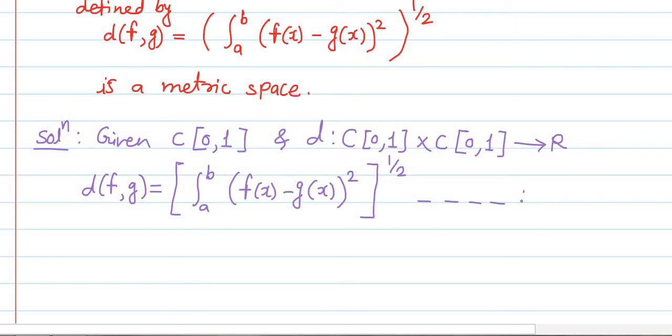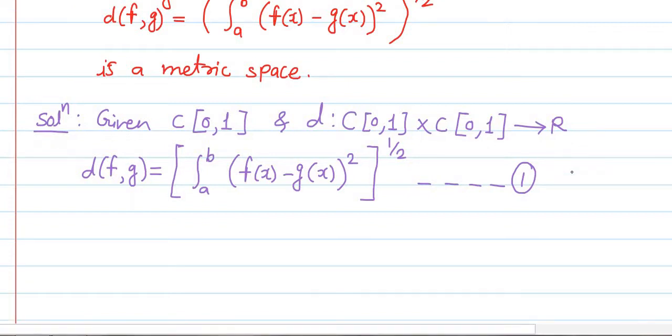We'll denote this by relation number 1. This is the given definition of the function d. To show that d is a metric on the given set, we have to show that d satisfies 4 conditions, and out of the 4 conditions, the first 3 are most of the time very easy and can be verified orally. So here also we will verify the first 3 conditions orally.